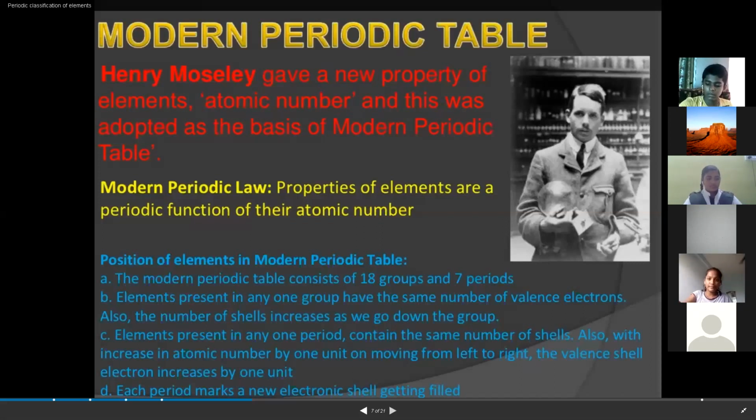Modern periodic table. Please note down.